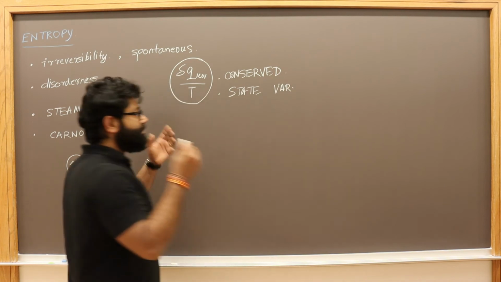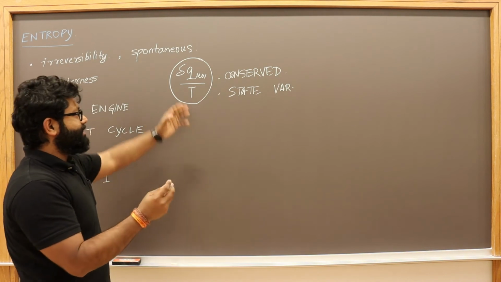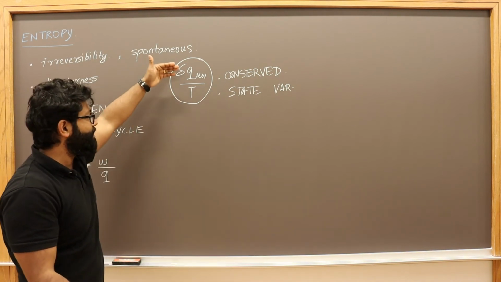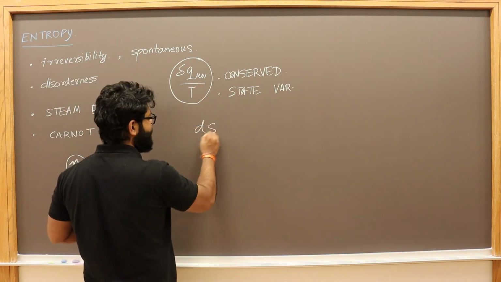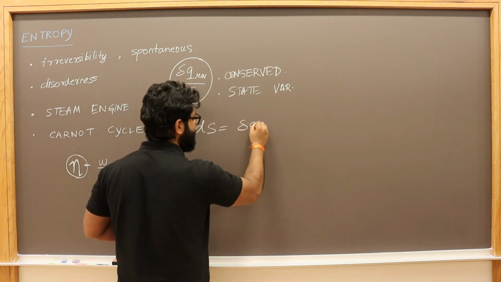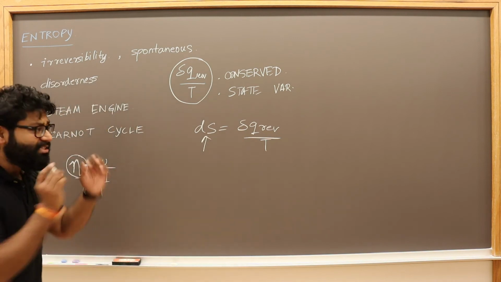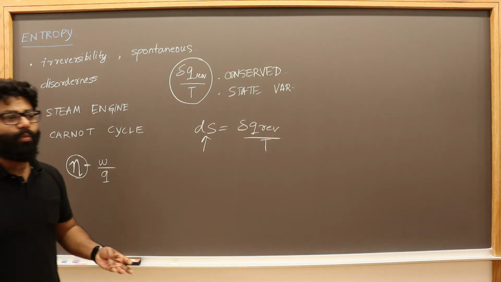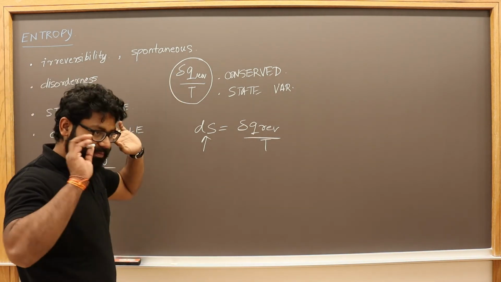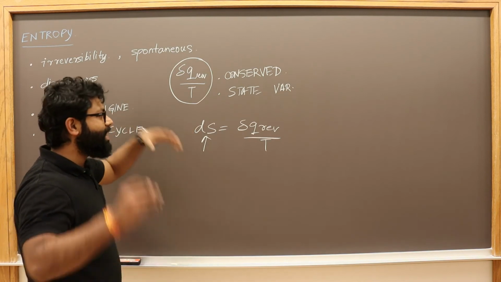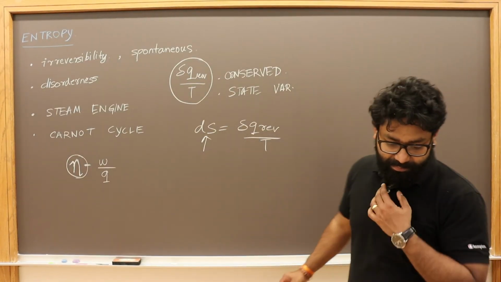So then they said, okay, this variable, which is mathematically equivalent to Q reversible over temperature, is getting conserved, and that is why they said we'll call this quantity the change in entropy. This is how they came up with this idea of entropy. They did not want to complicate things. They wanted to simplify things, right? Since Q by T is conserved and is a state variable, let's give it the name entropy. That is how the entropy term came, okay? This is a state function. All right.